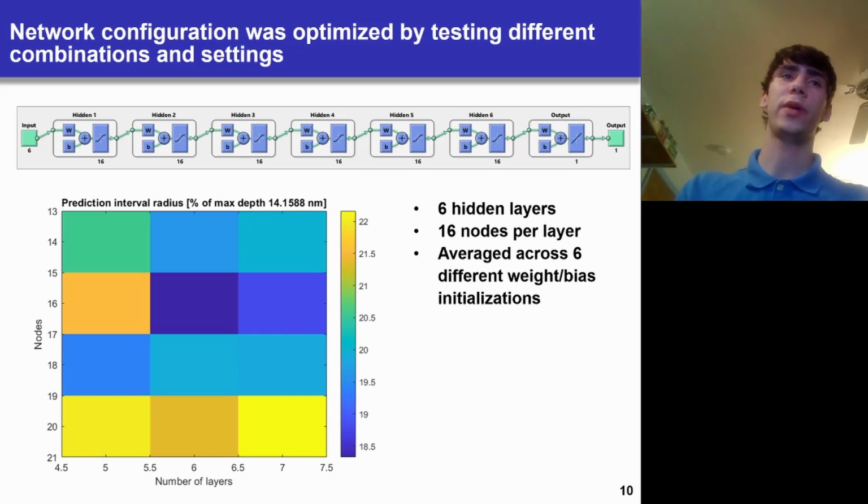Network configuration was optimized by testing different combinations and settings. I checked different amounts of nodes in each layer and different amounts of hidden layers. The best found configuration was the one shown here, which is 6 hidden layers, each of which contains 16 nodes. I also found that it was most successful when averaged across different weight and bias initializations. So the model is initially randomized, and by switching up the randomization only 6 times, we found that it averaged out some of the error that would come from initializations.